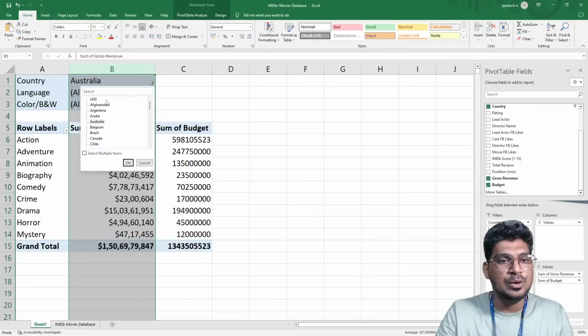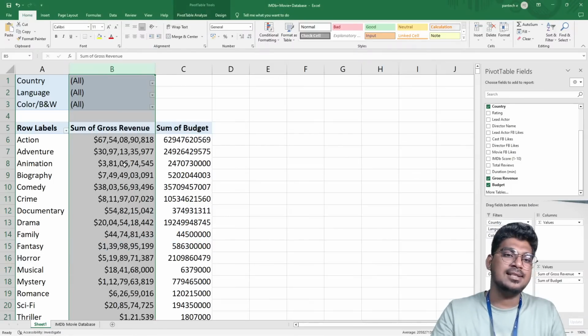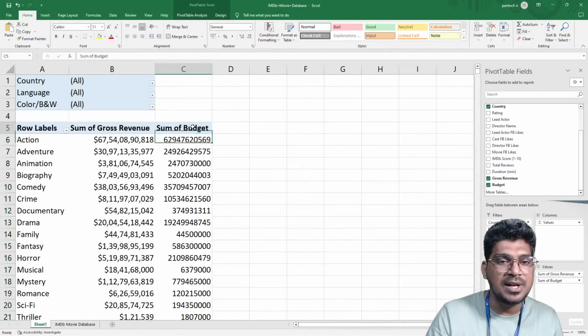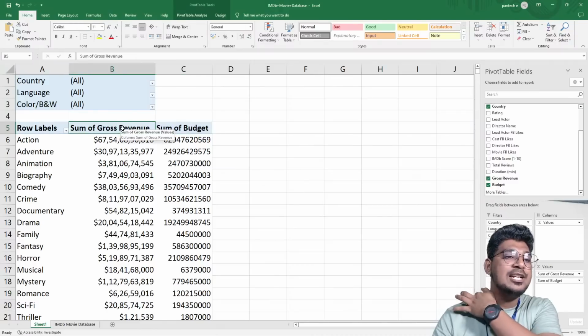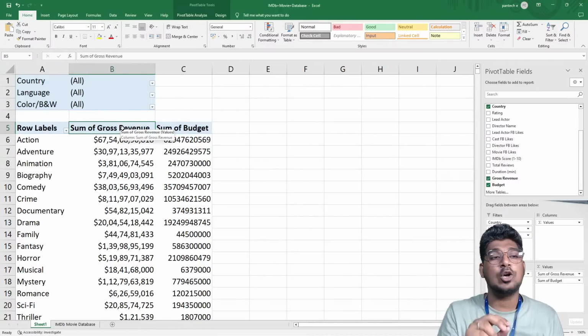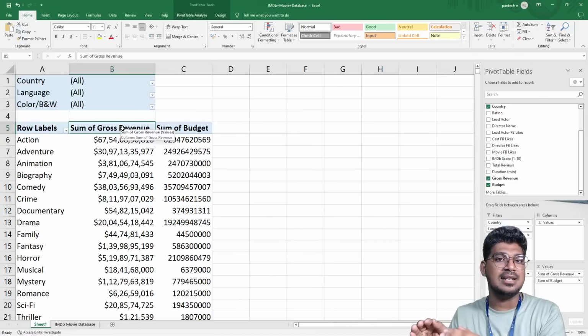So now I'm going to repeat all this, and you can see this is actually a dollar. I want to change this one also. As I already told you, click on the column, right click and select number format. Here I'm going to choose any value in the column Sum of Budget, click, and select the number format.